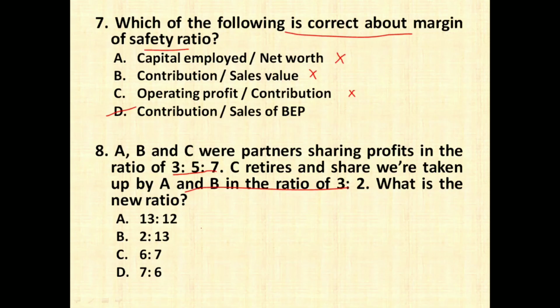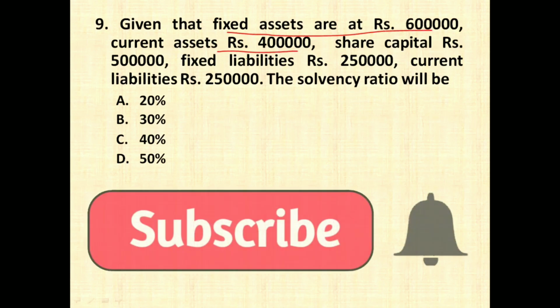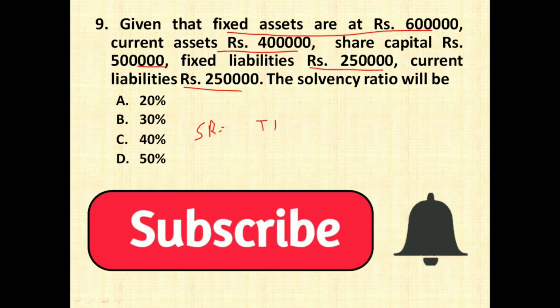But there is no such option in the question, given that fixed assets are rupees 6 lakh, current assets rupees 4 lakh, share capital 5 lakh, fixed liability 2,50,000 and current liability 2,50,000. The solvency ratio will be. Now how do you compute solvency ratio? Solvency ratio is nothing but the total liabilities, right? You have to consider the total outside liabilities divided by total assets.